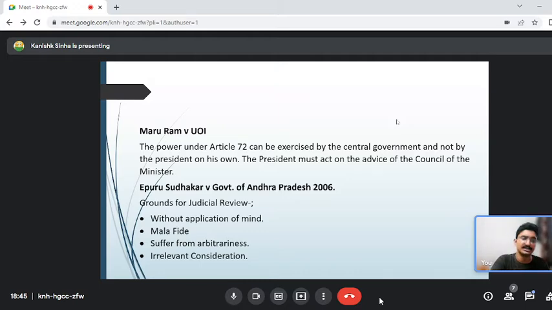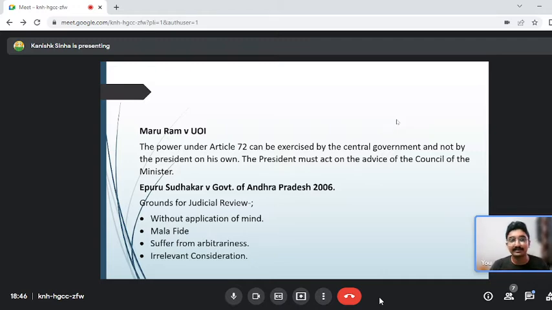Or any other consideration that the Home Ministry or the President took into consideration was irrelevant. India will bring the petition under judicial review. The mercy petition granted by the President will go for judicial review, and the Supreme Court has to accept it. Before 2006, the position was that judicial review could not be done of the President's mercy petition.